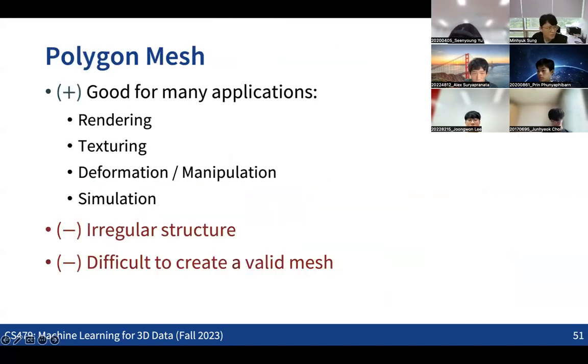Also, this representation can be used not just for processing, but also for generation. So we're also going to get into how we can produce 3D outputs using the neural network, not just taking them as input, but creating 3D output. The problem is that it's really challenging to make a valid mesh. We also discussed multiple criteria for defining the validity of meshes, and it's really challenging to satisfy all the conditions in the final outputs.